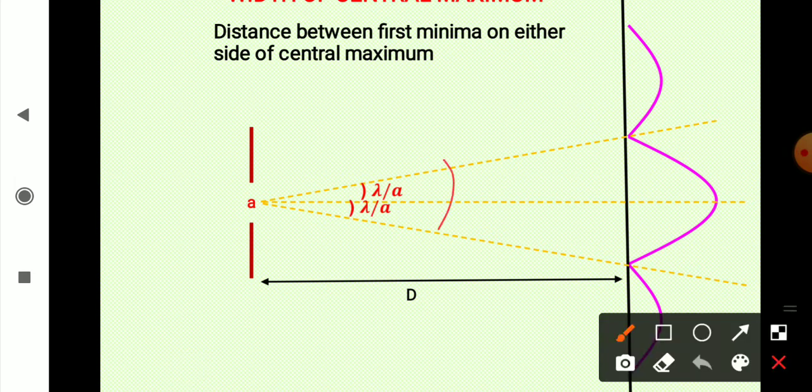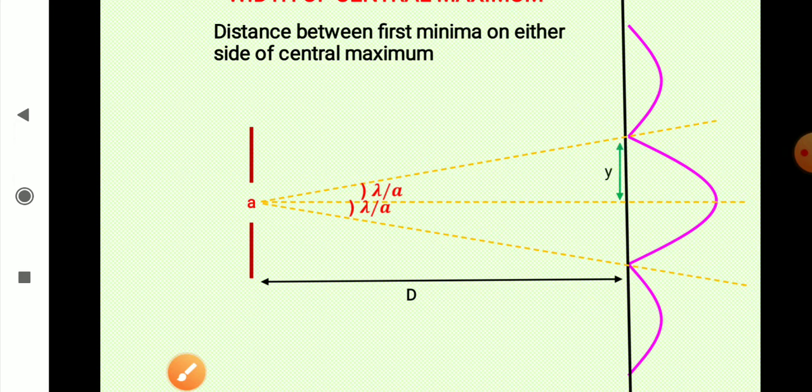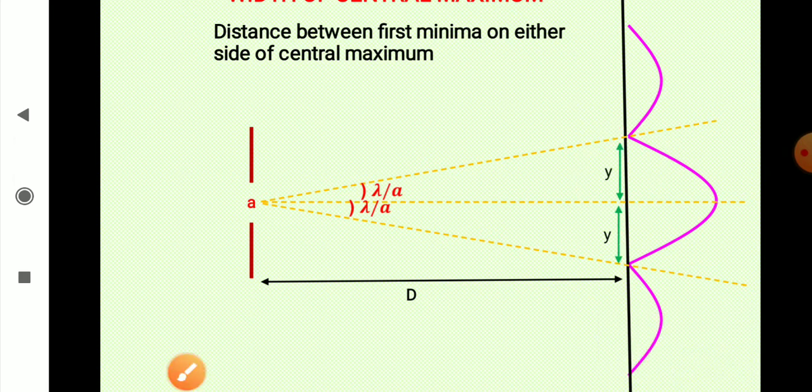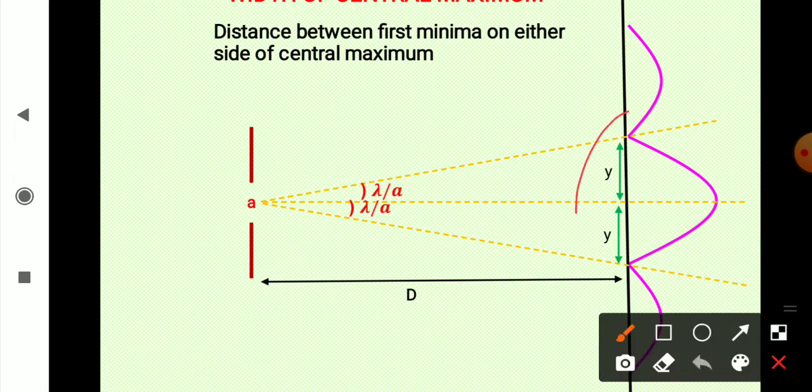So the total angular width of this central maximum will be 2 lambda upon A. And if this is y1 and this is also y1, the total linear width is 2y.